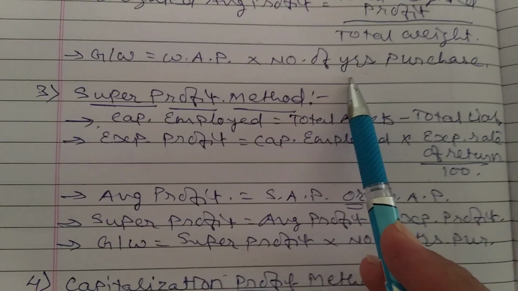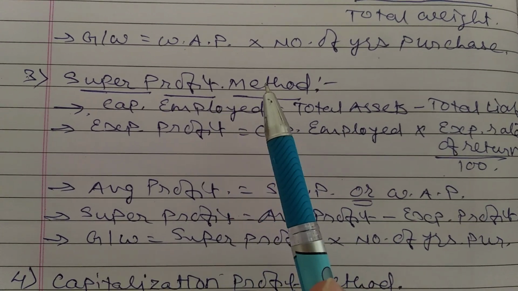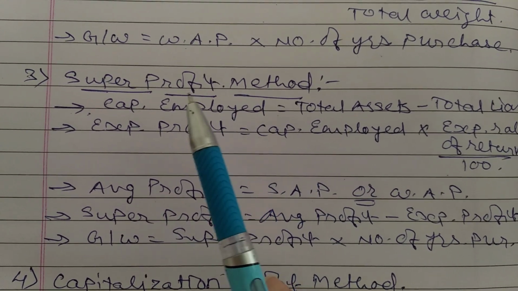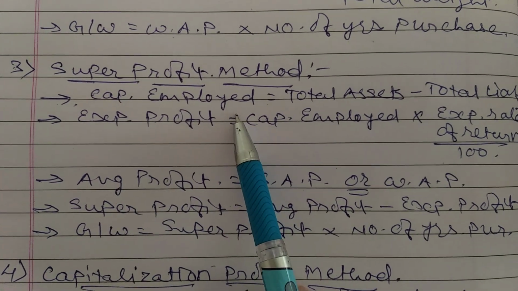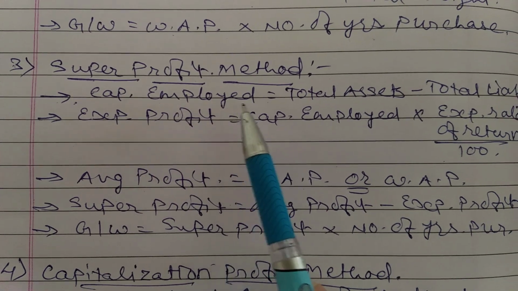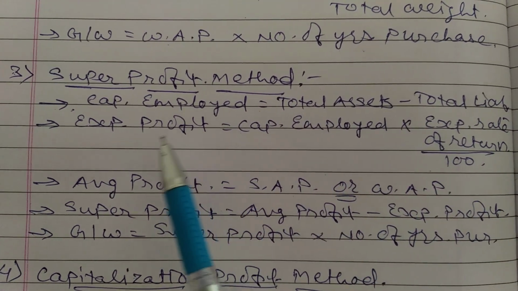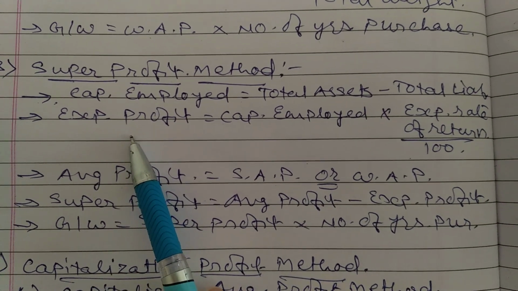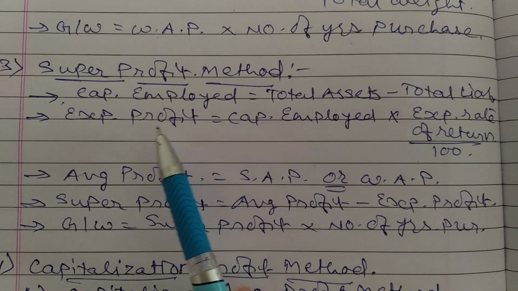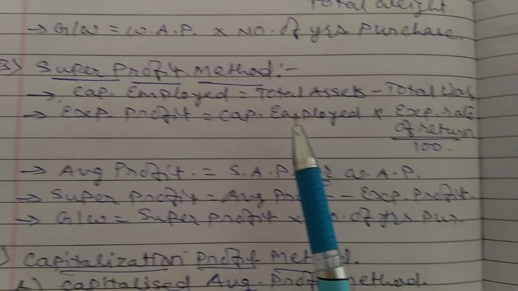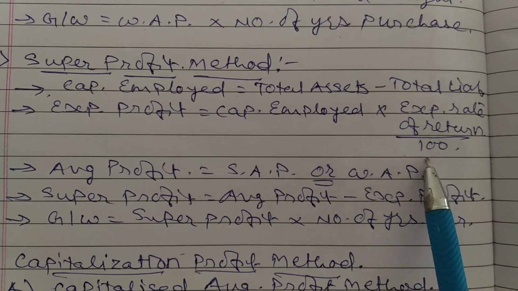Third method, that is super profit method. To find goodwill by super profit method, the first step is to find capital employed. Capital employed is equal to total asset minus total liability. After that, find expected profit by using capital employed. It is step by step. By using capital employed, that means capital employed into expected rate of return upon 100.